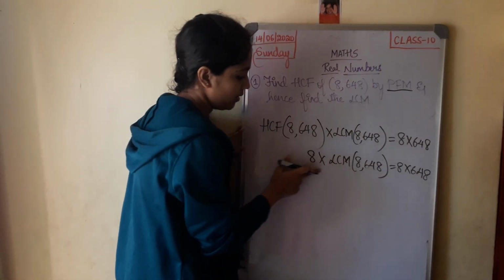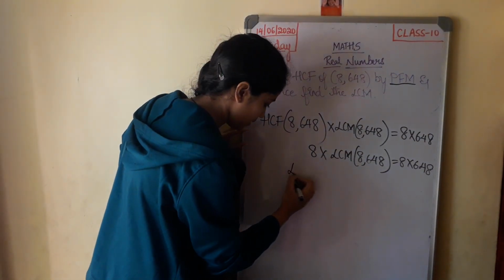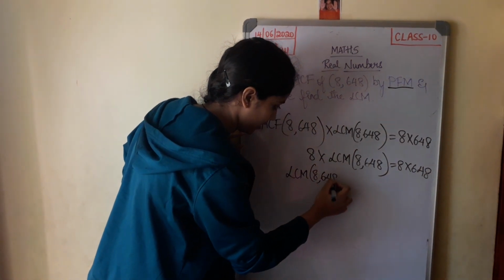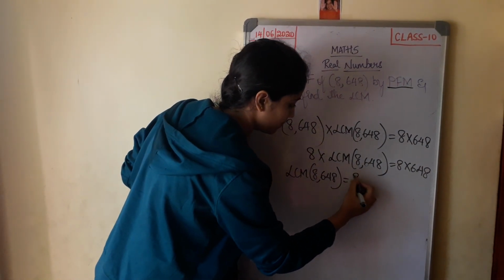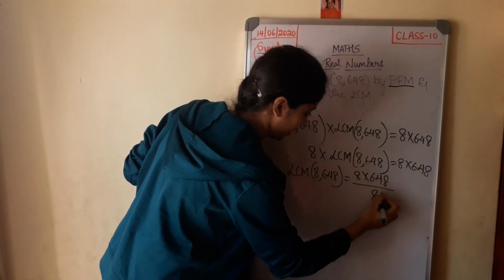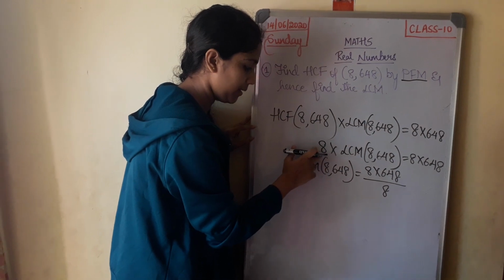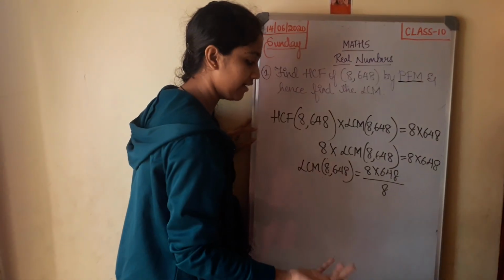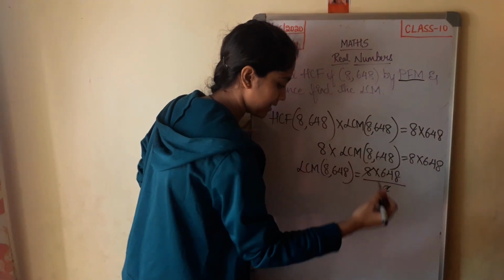Now by simplification you get LCM of 8 comma 648 is equal to 8 into 648 whole divided by 8. Now this multiplication in the left hand side, when it moves to the right hand side, it becomes the division. Now 8 gets cancelled.